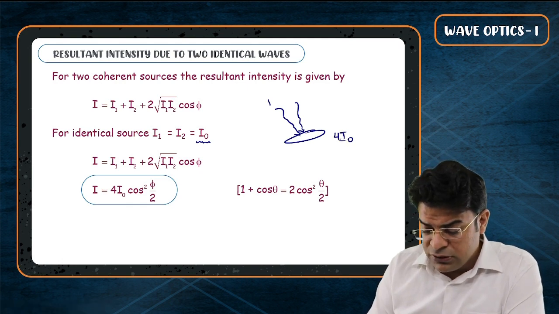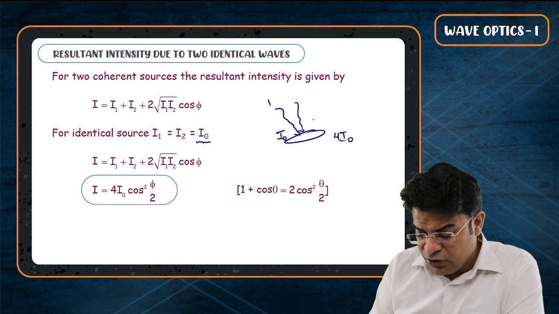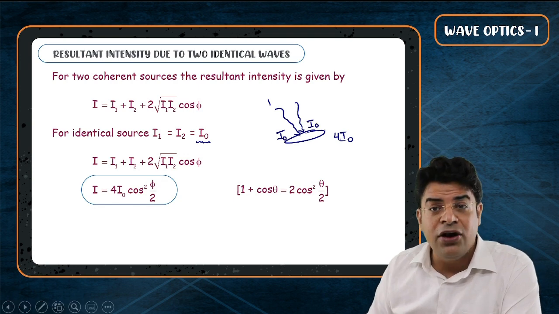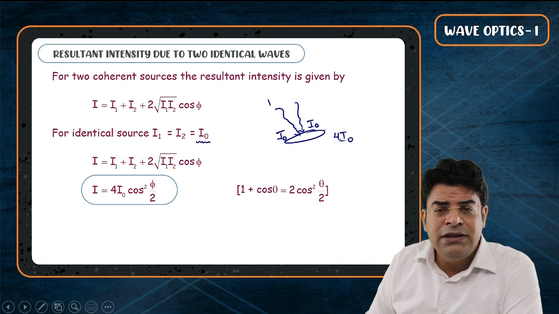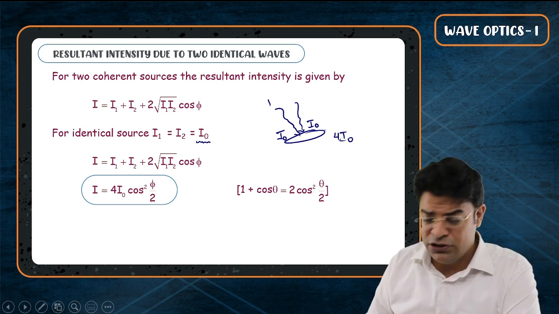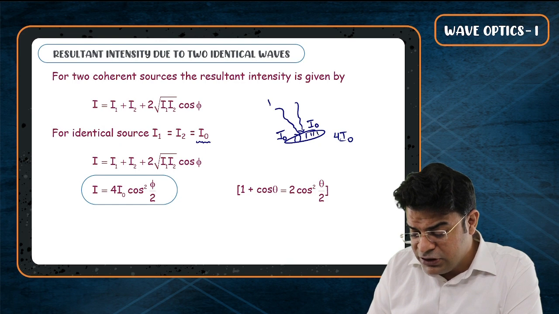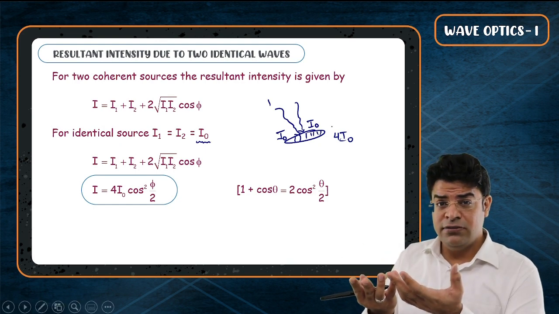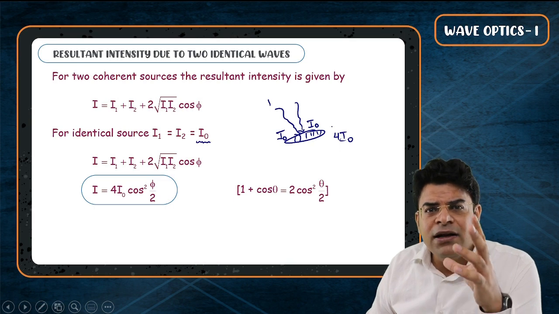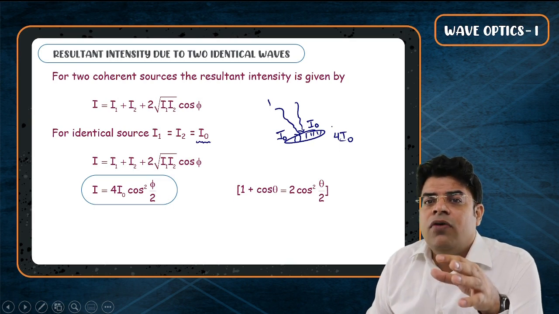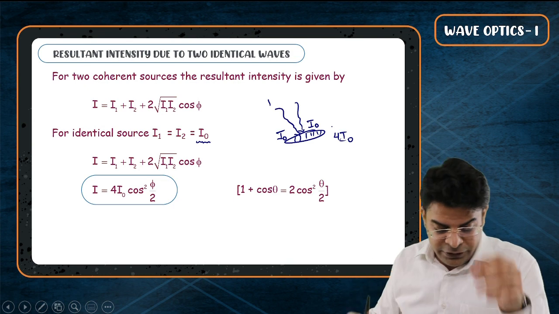So the first source at this point has intensity I naught, the second source at this point has intensity I naught, and the resultant intensity you are getting is 4 I naught. So this betrays the law of physics. Using lesser energy, you are creating more energy. How is this even possible? Do understand that interference can even be thought of as redistribution of energy.